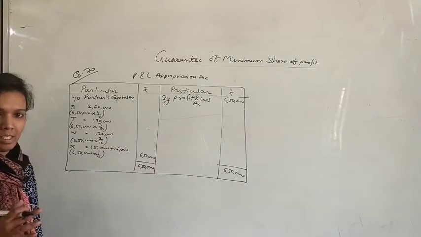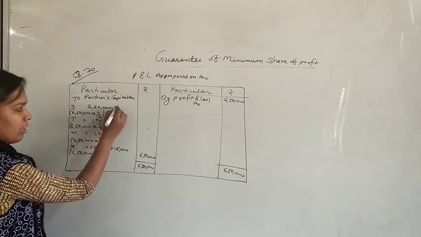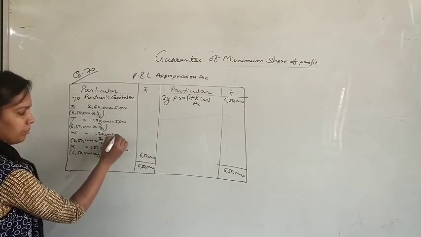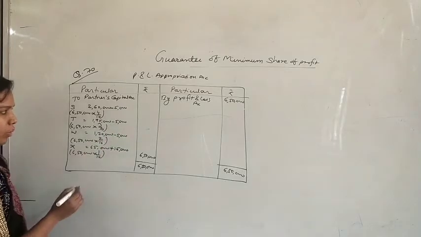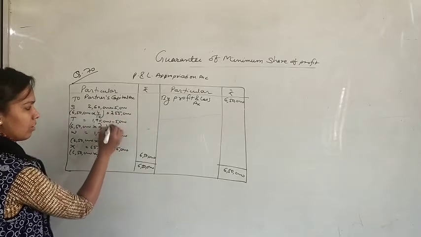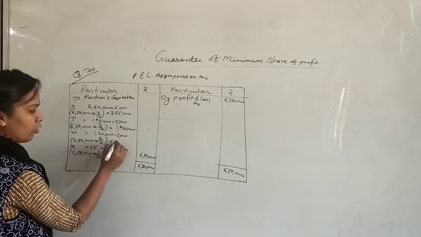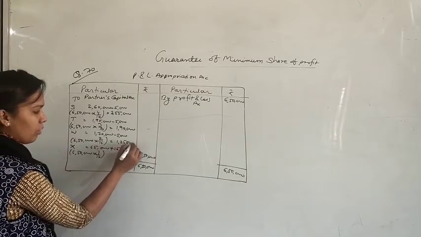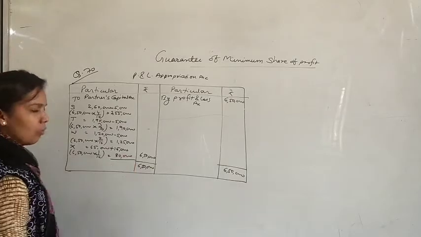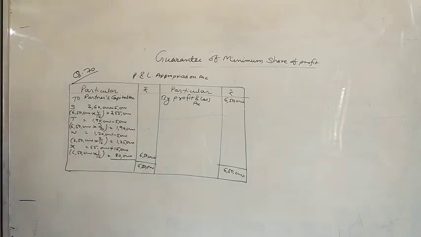It means 5,000 will be given by every partner. So we will deduct 5,000 rupees from every partner's profit. So for the first partner it will be 2,55,000, for the second partner 1,90,000, for the third one 1,25,000, and for the fourth partner 80,000. Now this is the new share of every partner, right?